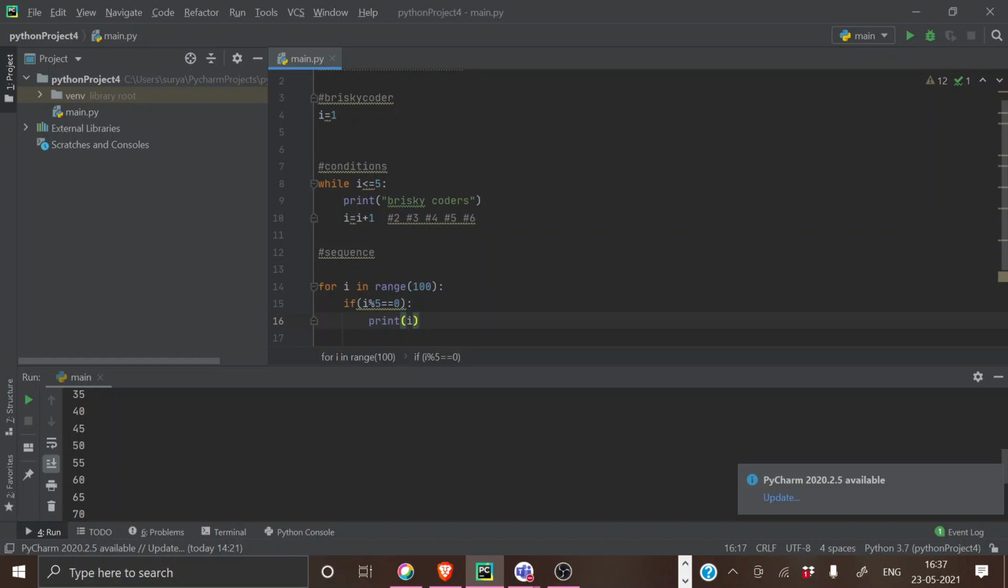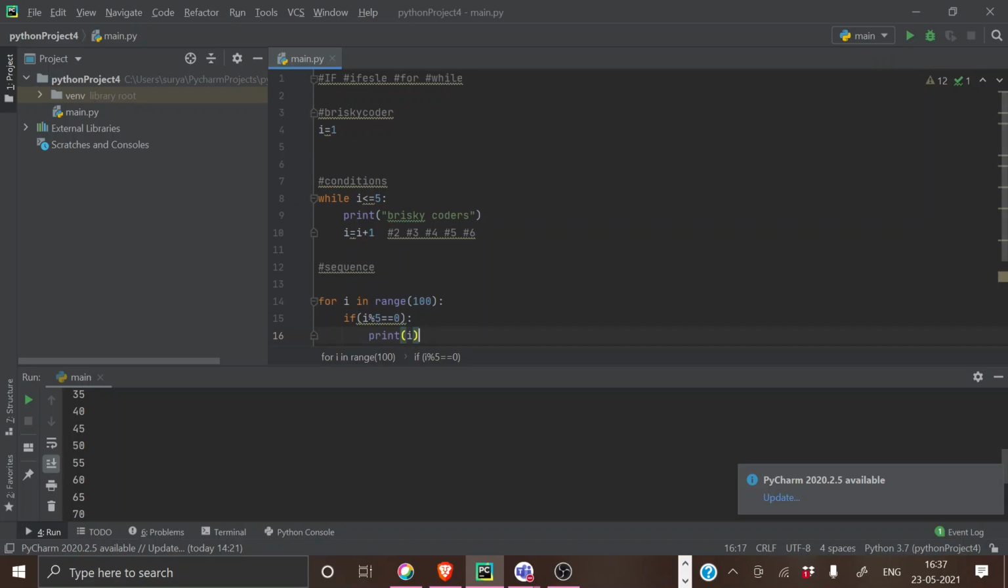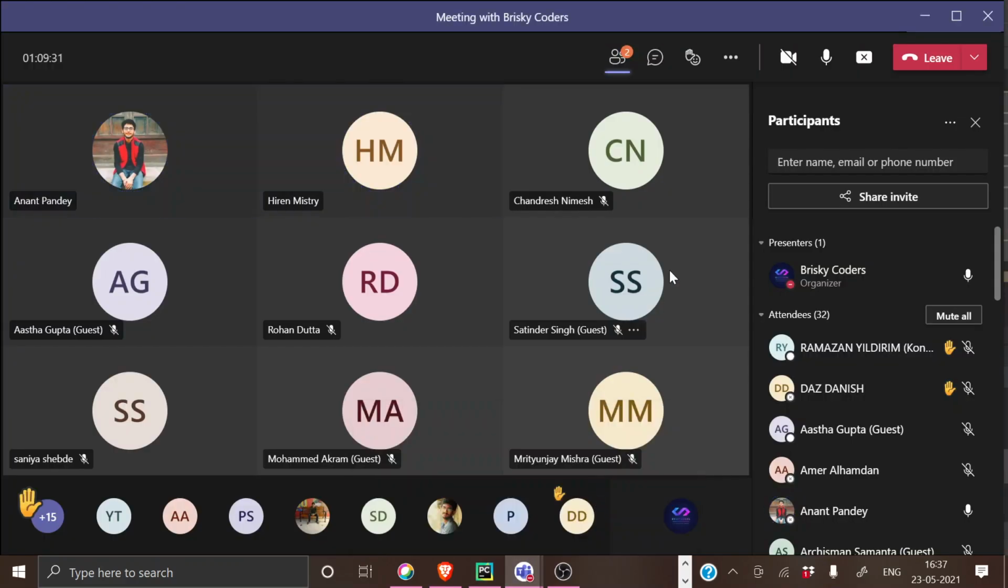These are the very basic logical tools which we use to do programming in Python. After this, we'll be studying a lot of important topics which need a complete understanding of all these: if, else, while, for loops and conditions. So that's all for today's class. You understood everything? The session was good, right?